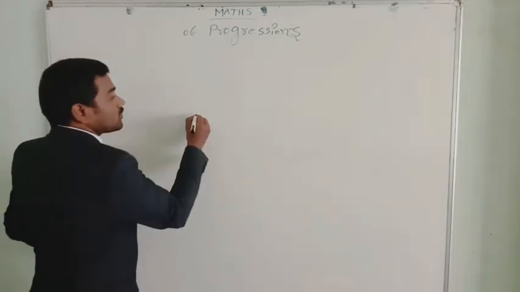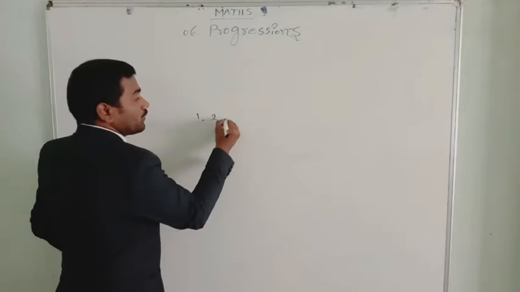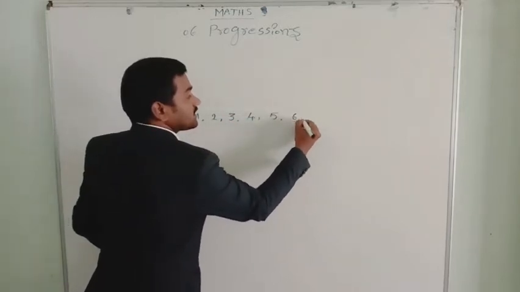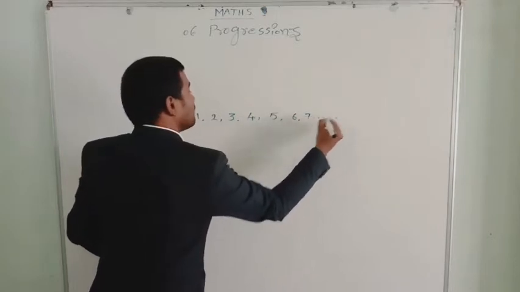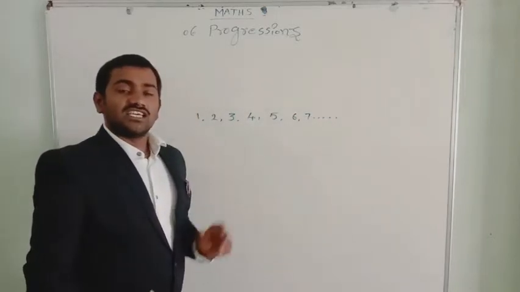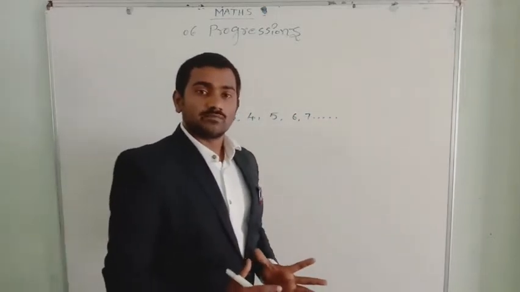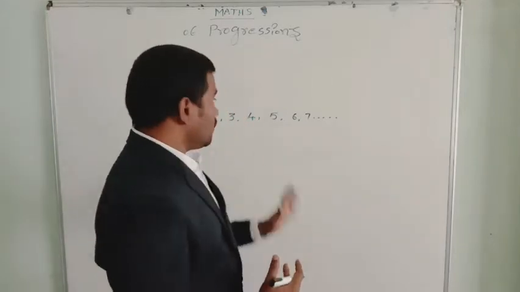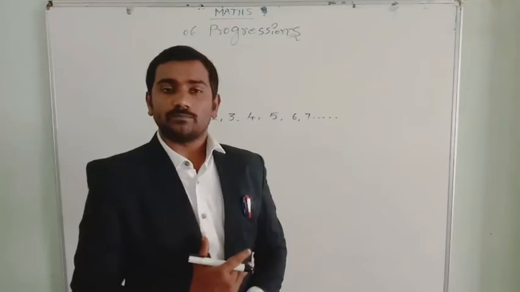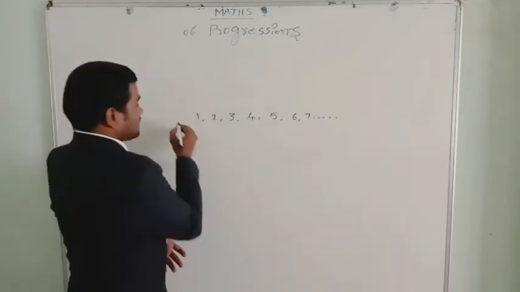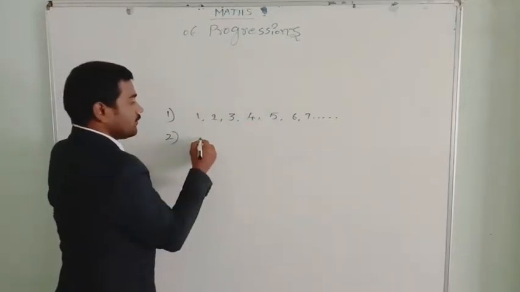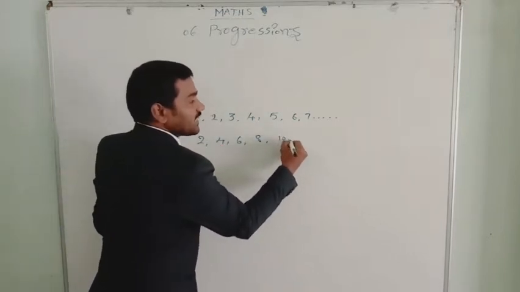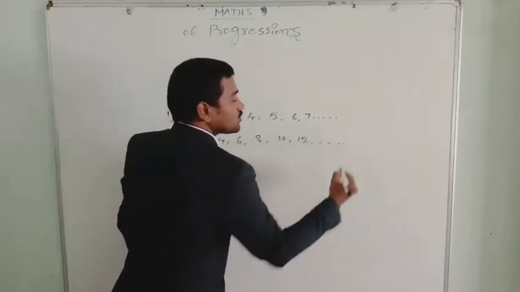Here, suppose 1, 2, 3, 4, 5, 6, 7 and so on. This list of numbers has some pattern. You observe what the pattern is in this. Let me write one more example: 2, 4, 6, 8, 10, 12 and so on.